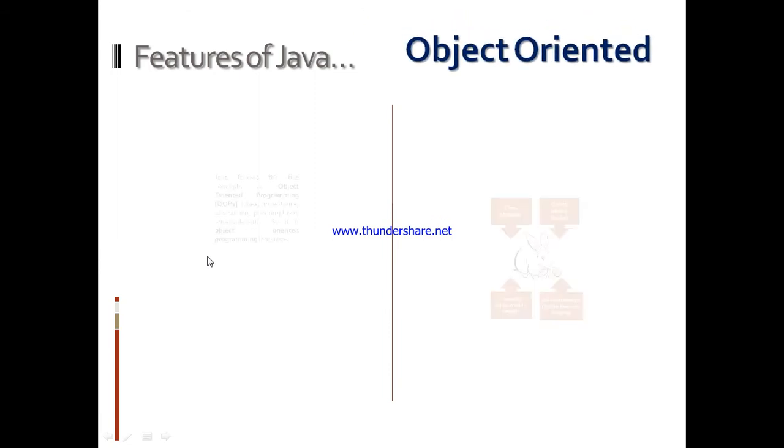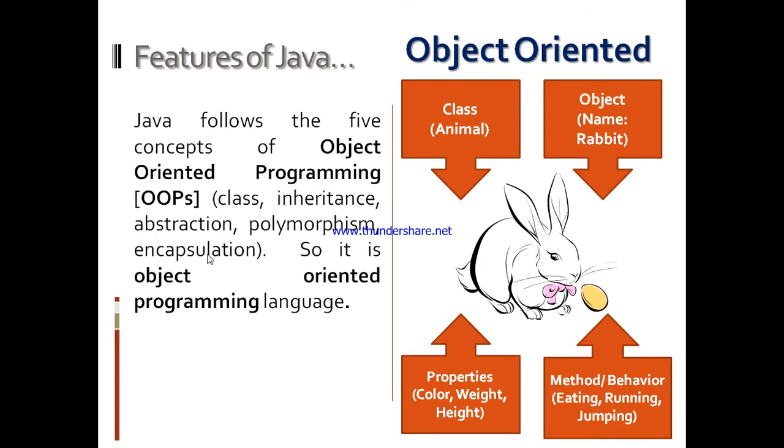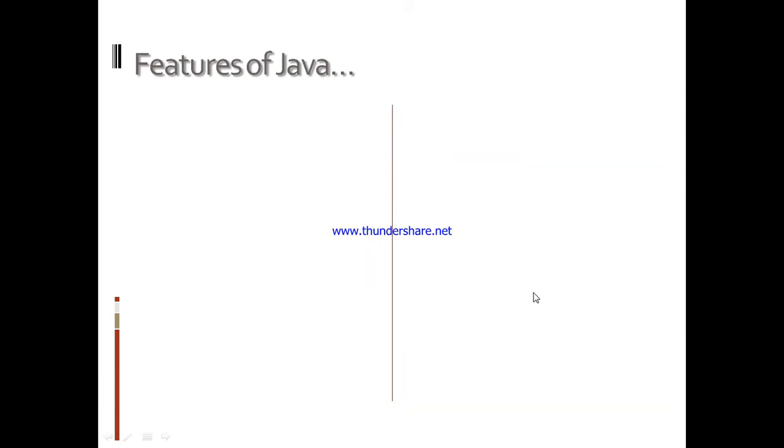Next feature is object oriented. Java is an object-oriented programming language because it supports 5 concepts of OOPs, which are class, inheritance, abstraction, polymorphism, encapsulation. That's why it is known as object-oriented language. We can look here, it is an object. First concept, its class is animal. Second, its identity is rabbit. Third, its properties are color, weight and height of it. And fourth, its behavior are eating, running, jumping and so on.